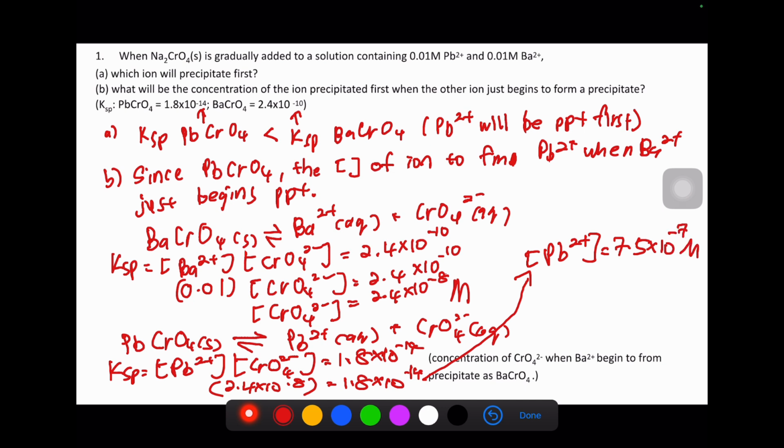What will be the concentration of the ion that precipitates first when the other ion just begins to precipitate? So barium chromate just begins to precipitate. So what is the other ion that precipitates first? It is focusing on Pb. So this is the answer.